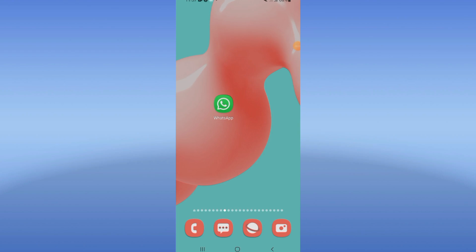Sound problem. Welcome everybody. If you have a sound problem on WhatsApp, I will show you how to fix it. Right now, let's do it.